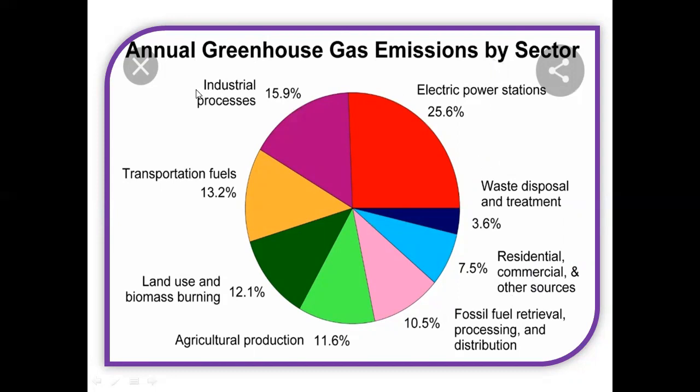So power stations, industries, transport, incineration or waste disposal and treatment, then residential or commercial sources, fossil fuel, and land use, which includes biomass for production of power, agricultural production, and transportation. These are the main causes, or human activities, which increase the greenhouse gases in the atmosphere.